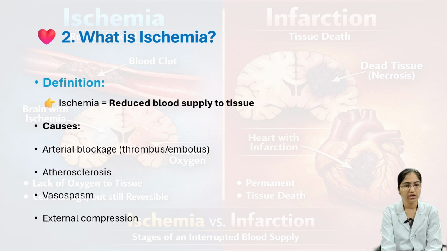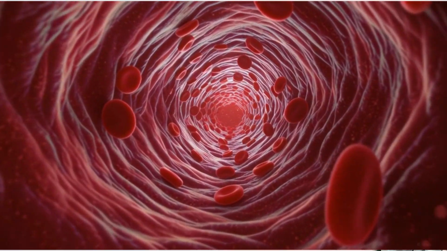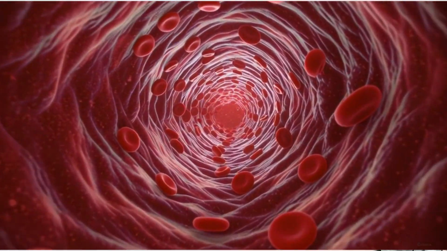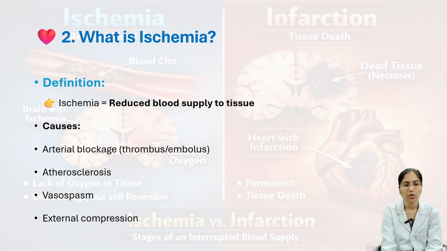First we'll see what is ischemia. Ischemia is nothing but reduced blood supply to tissue. Causes are arterial blockage, thrombus or embolus, that is blood clotting or air bubble, and then atherosclerosis, vasospasm, and external compression. These are the causes for ischemia.